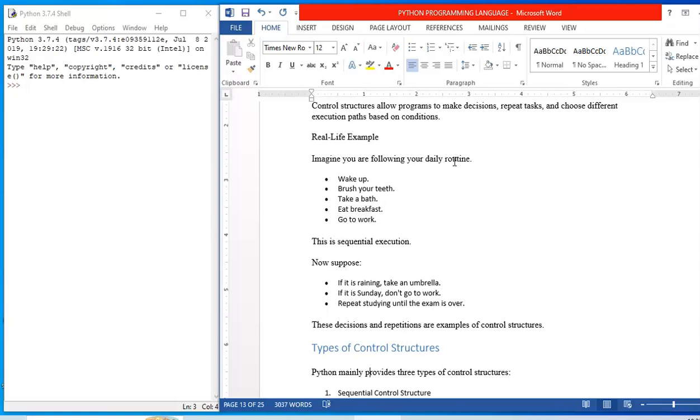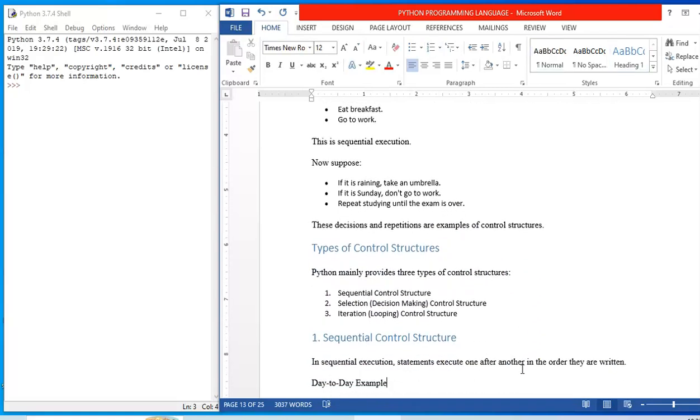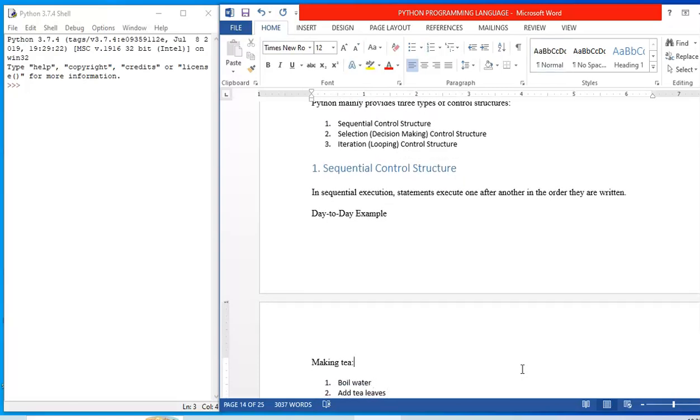Repeat studying until the exam is over. Now this is one more type of control structure. Repeat. So a student keeps on studying till the exam is over. So he is repeating some task again and again till some condition is met, and that condition is what? That the exam is over. These decisions and repetitions are examples of control structures. Now what are the different types of control structures? Let us see.